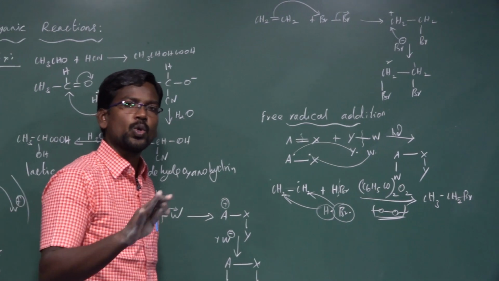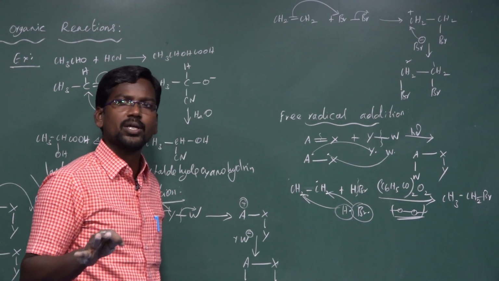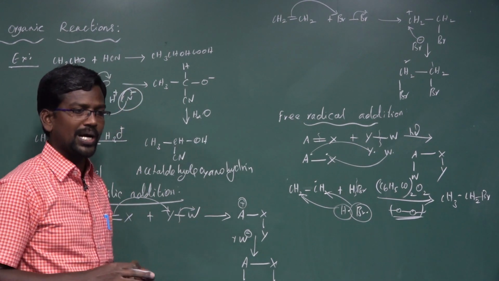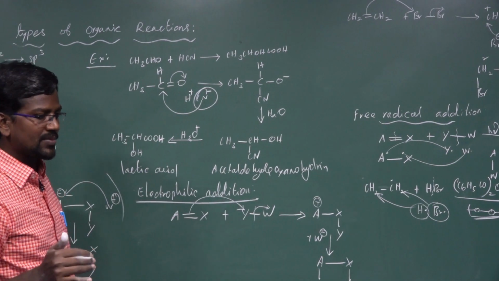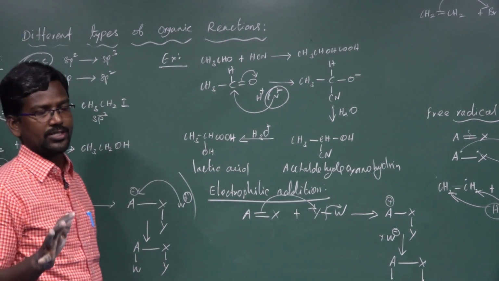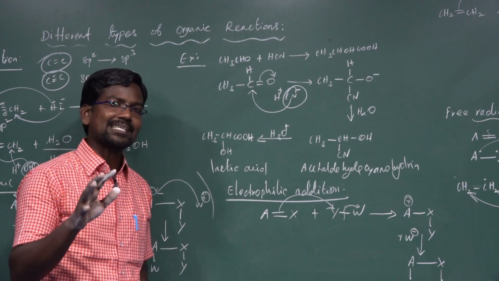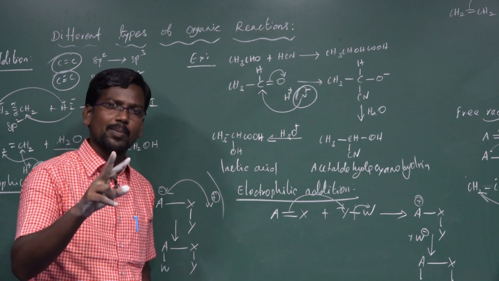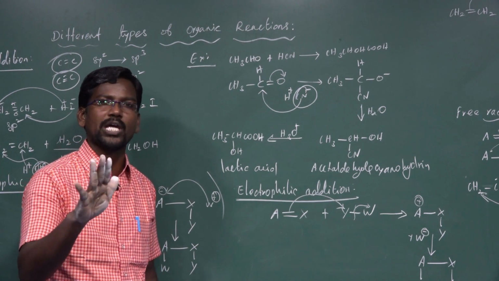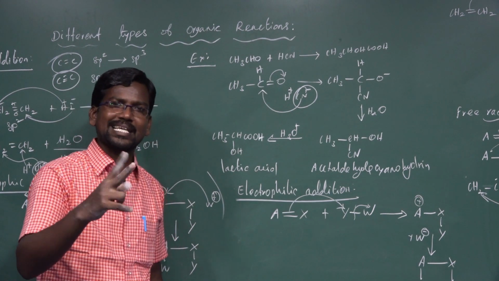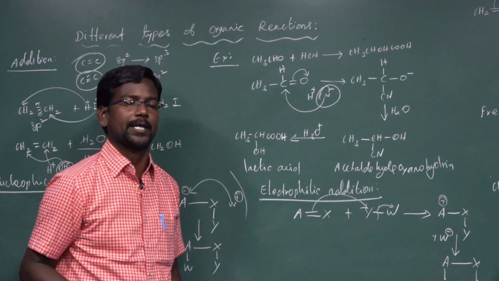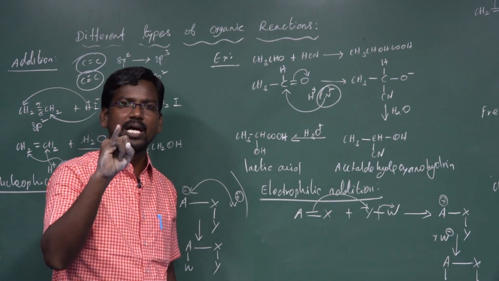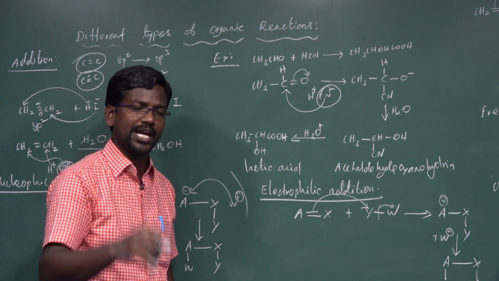In an addition reaction, no by-products are formed. Depending upon the attacking reagent, addition reactions are classified into three types: free radical addition, electrophilic addition and nucleophilic addition. In addition reactions, compounds containing an unsaturated group with a multiple bond, carbon-carbon double or triple bond, undergo addition, and two reactant species combine to form one single product. Like substitution reactions, addition reactions are classified into nucleophilic, electrophilic and free radical addition.